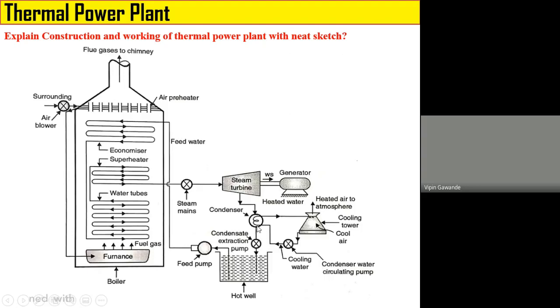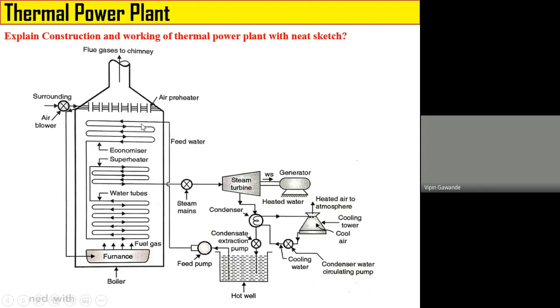Whatever condensate is collected in the condenser is taken into the hot well using the condensate extraction pump. Then that hot water is again taken into the economizer tubes using what, the feed pump. So this water is called feed water. Feed water is taken into the economizer tubes. While flowing through these economizer tubes, the water absorbs heat from the flue gases, because this flow is continuous.